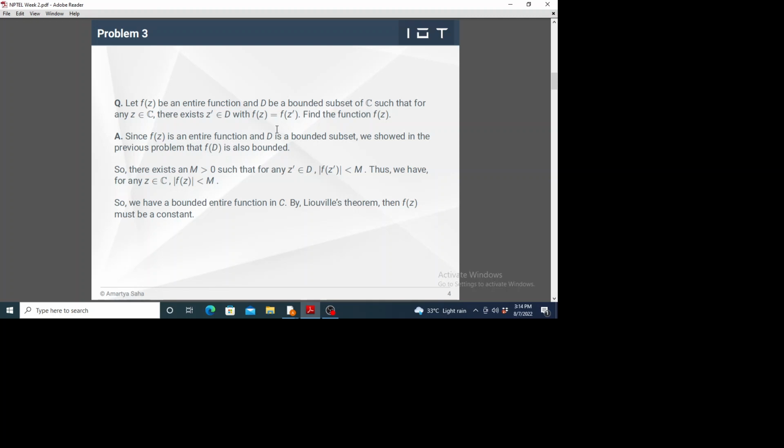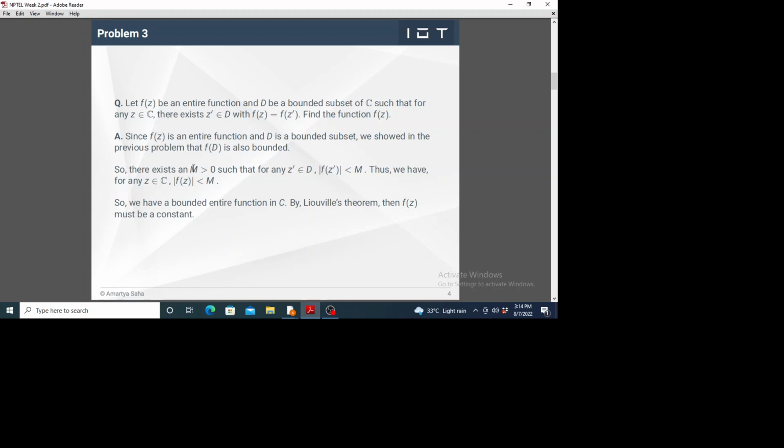As we showed in the previous problem, f(D) is bounded, because f(z) is an entire function and D is a bounded subset, and we just argued in the previous problem that f(D) has to be bounded. We don't know now whether f(D) is closed or open, but f(D) is definitely bounded because of the maximum modulus principle.